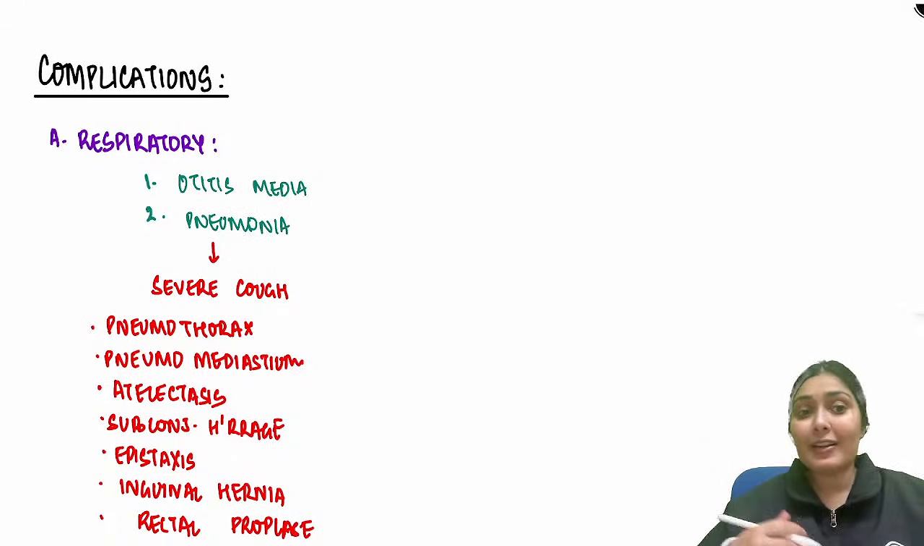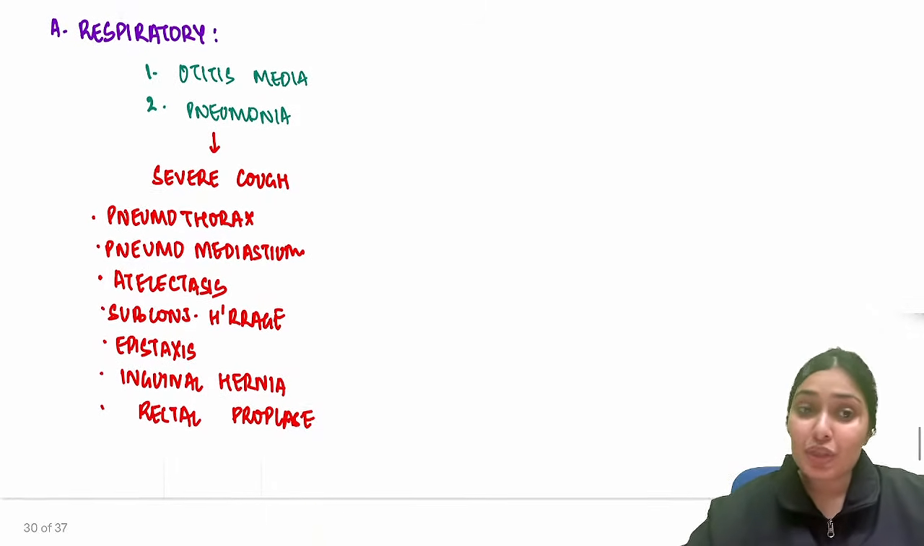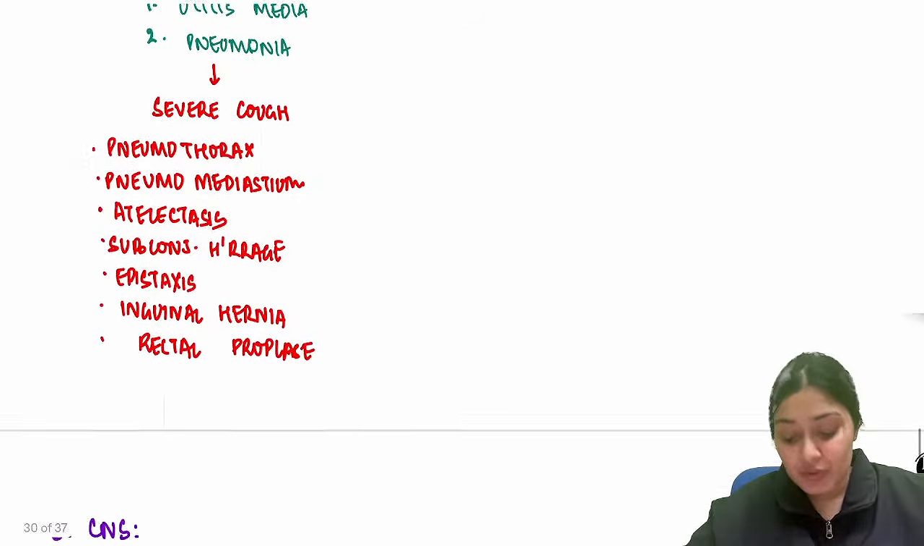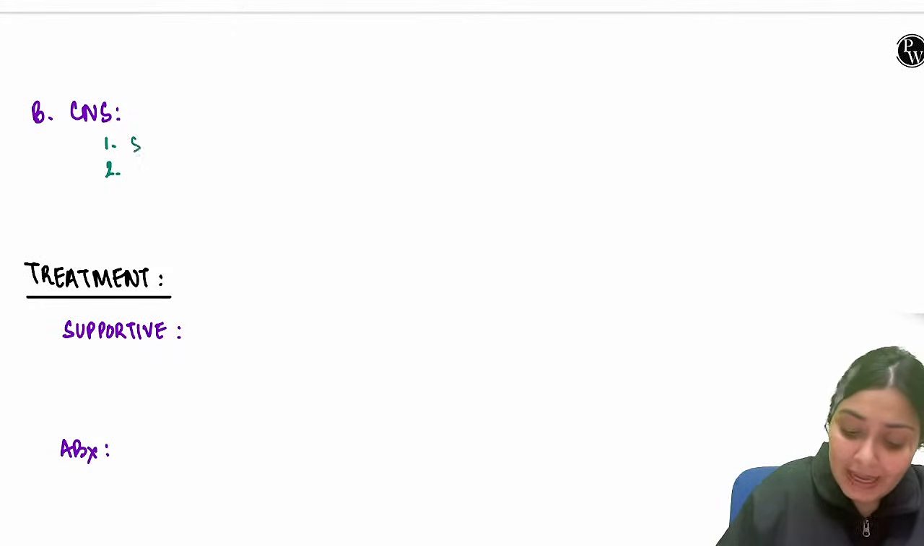Because of this violent coughing, there can be pneumothorax, pneumomediastinum, collapse, subconjunctival hemorrhages, epistaxis, inguinal hernias, rectal prolapse. And in CNS, important complications are encephalopathy and seizures.